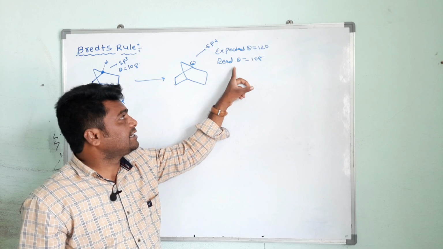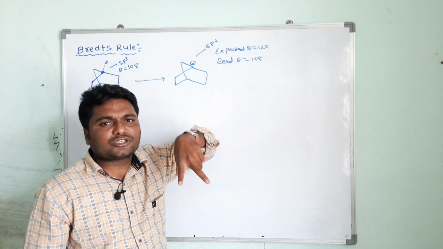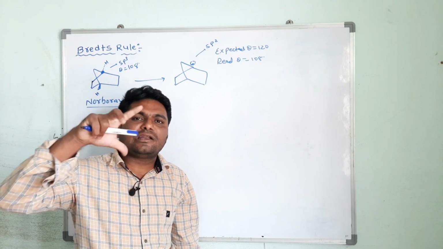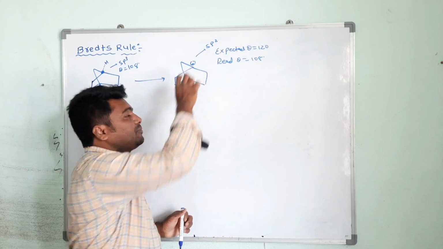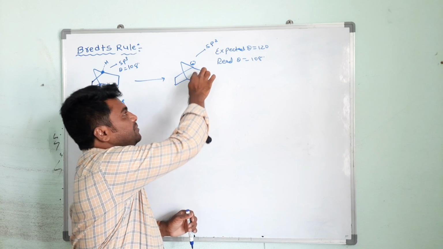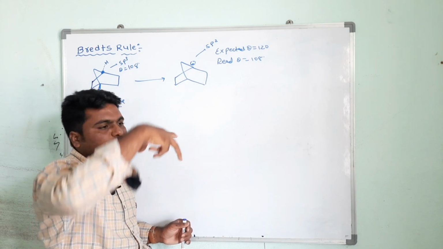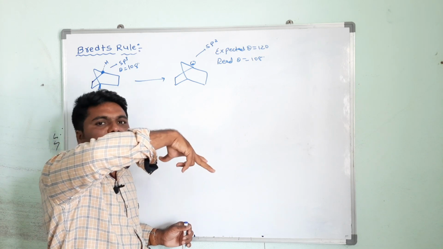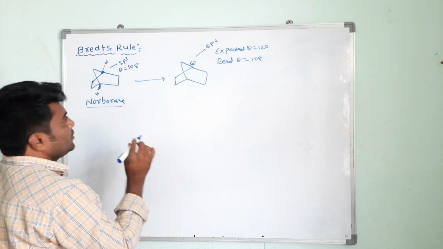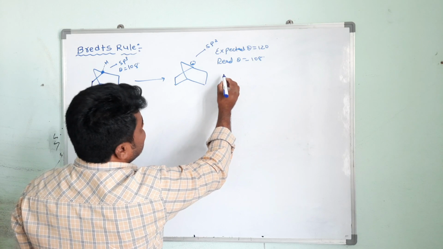Why? Because the real theta is 108 but 120 degree is not possible. So if it comes to 120 degree, what? It is a planar triangular. So if this carbon comes into the plane, there is a repulsion between electrons, bond pair electron repulsion will take place. So this is what? Planar structure is not possible at bridgehead carbon atom. For example, if you take, see here what? First let me complete this one. Here what angle strain is what?